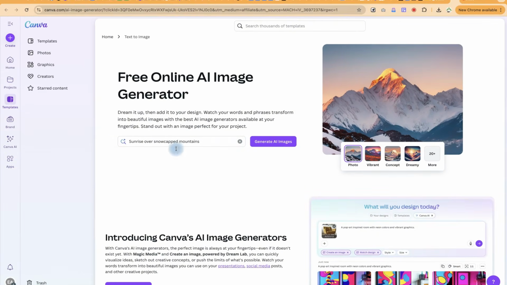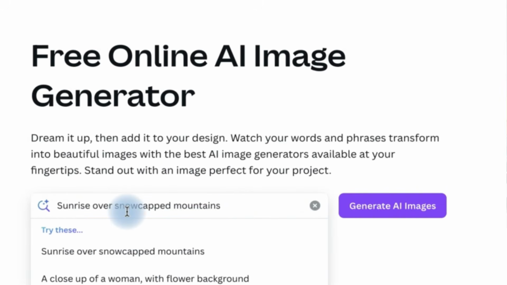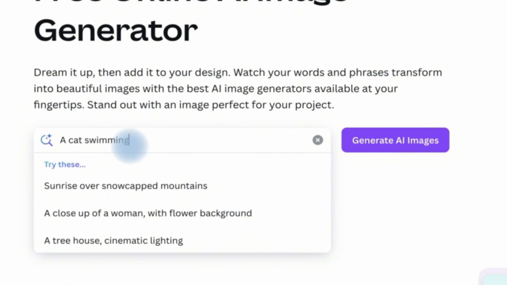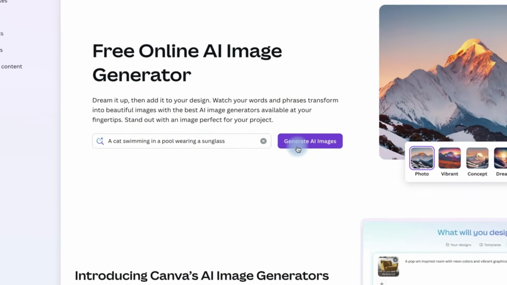All right, so once you're here, you're just going to have to type the text over here that you have. This is like sunrise over a snow-capped mountain. This is the example of what you get. You can paste in your text over here. Let's say we have a cat swimming in a pool wearing a sunglass. Okay, so we can just go ahead, click on generate, and let's see what this is going to generate for us.